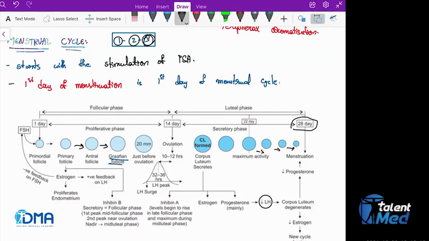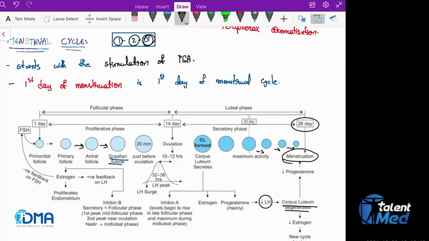So ultimately on day 28, when the LH levels fall to its lowest level, there is nothing to maintain the corpus luteum. So there is no progesterone. Whatever support there was for the endometrium is lost. So menstruation will occur. All right.